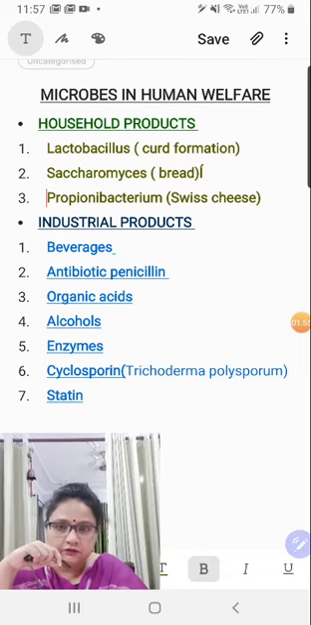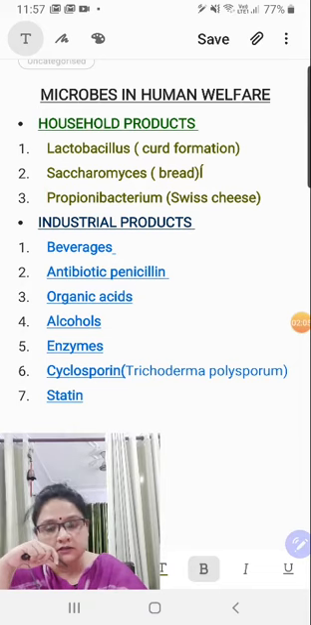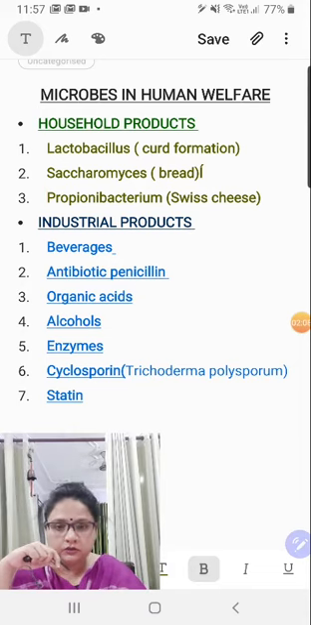So the first heading, if you can see, I have used different colors so that you don't get confused. The first use is in household products. Second one is industrial products. Third one is sewage treatment for the impurities which are there in water. Fourth one is microbes as biocontrol agent. Another one is microbes as biofertilizer. And one more is microbes in the field of biogas formation. So, whatever headings I have told you, you have to study them one by one.